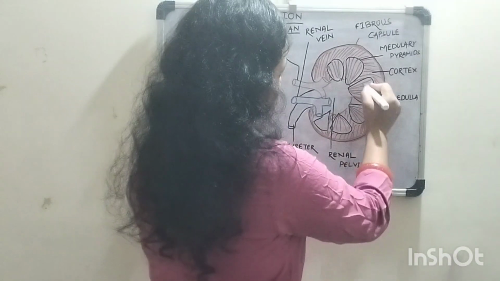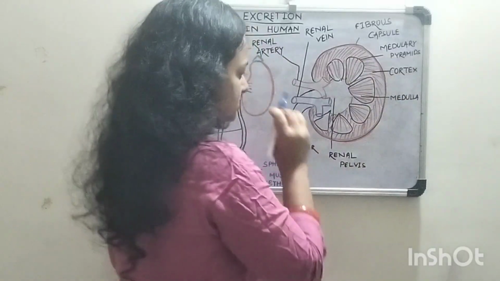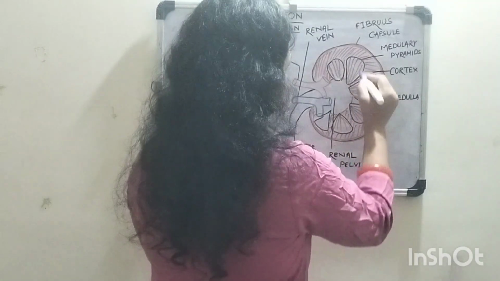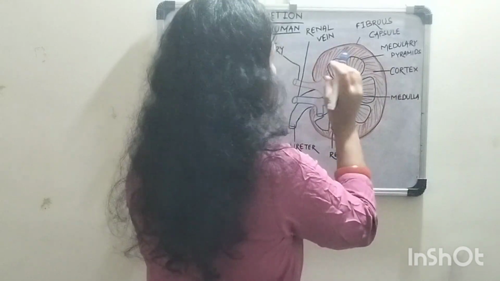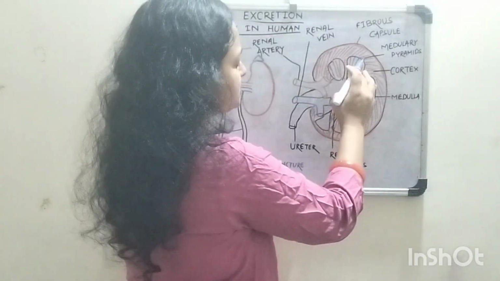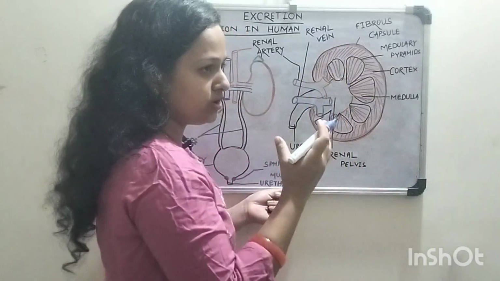So these parts are light in color. And in these medullary pyramids, after the formation of the urine in the nephrons, they have collecting ducts